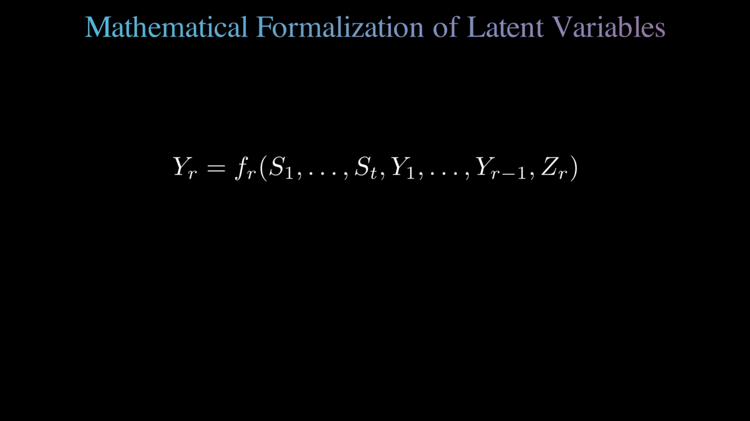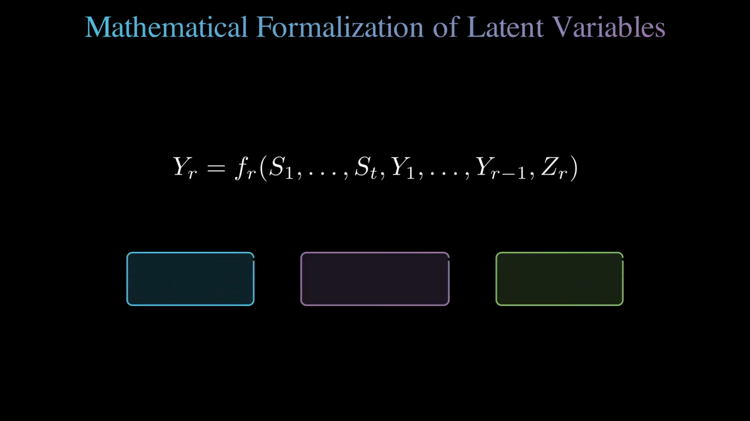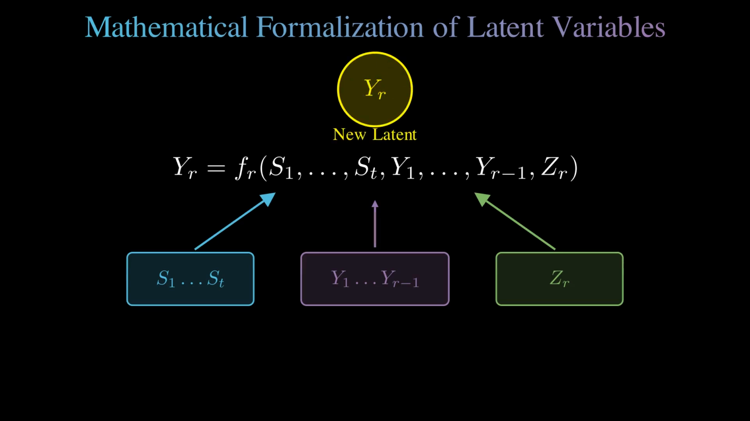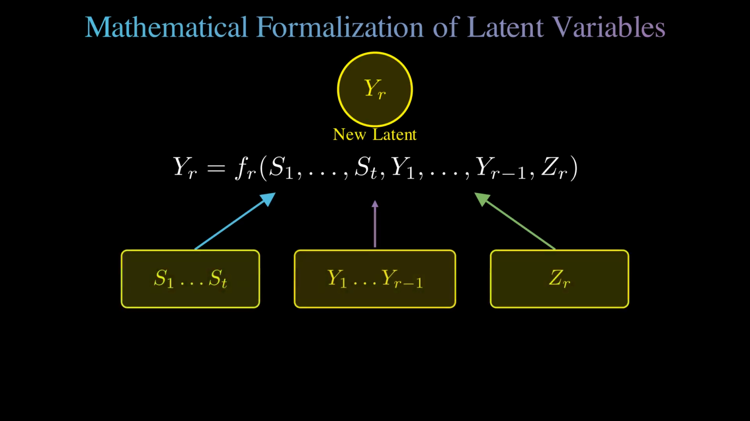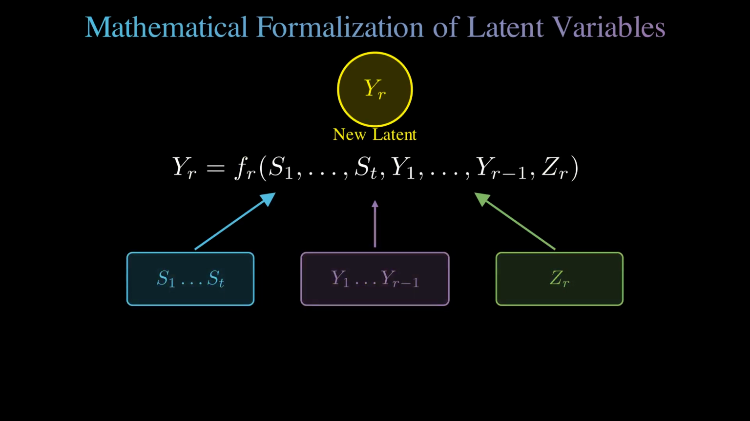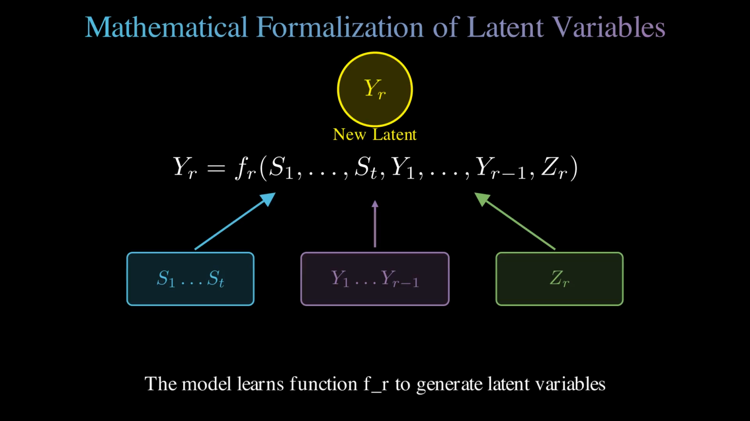Now let's formalize this idea mathematically. Any latent random value y_r can be expressed as a function of three things: the tokens generated so far, any previously sampled latent variables, and a fresh random value z_r from a random generator. This formulation is powerful because it means if we provide the model with enough independent random values during generation and train it properly, the model can build families of latent variables with arbitrarily complex dependency structures.